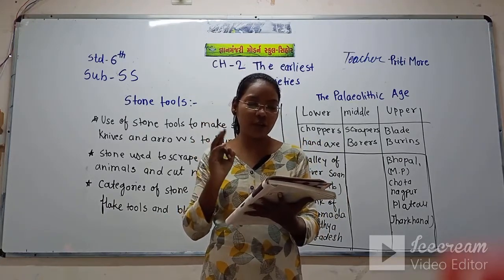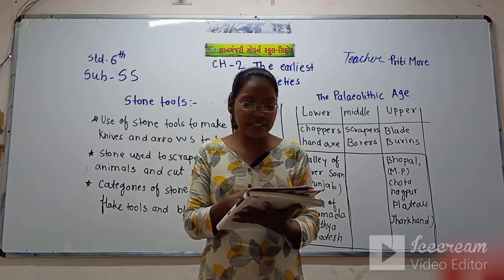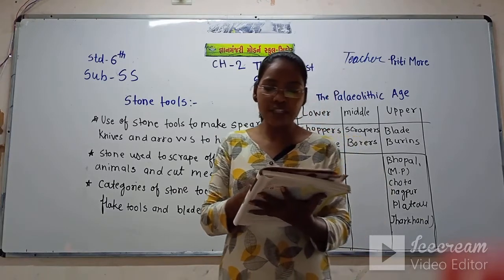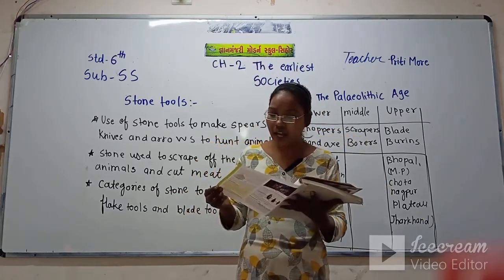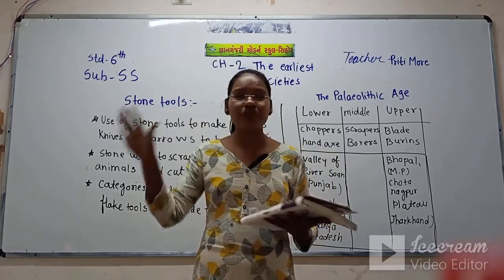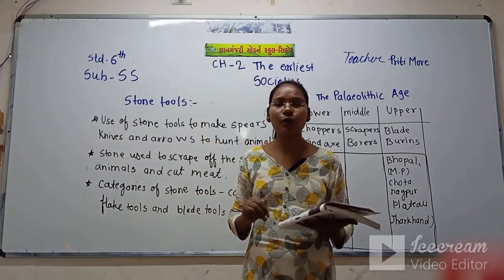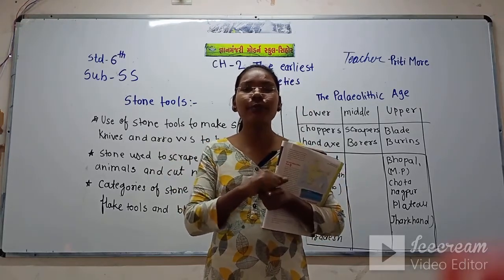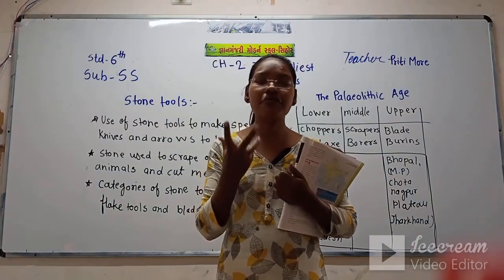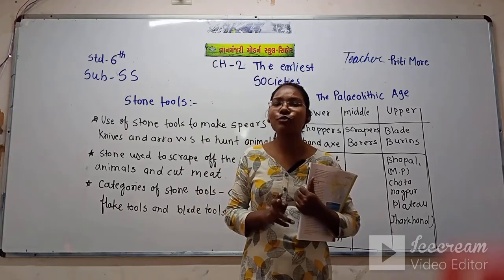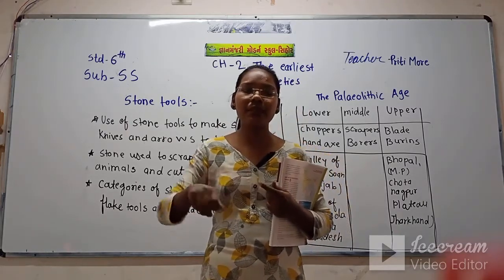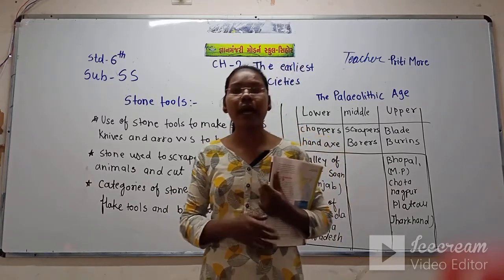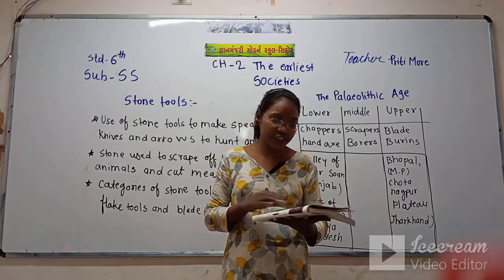Archaeologists found charred wood and seeds recovered from a site dated 790,000 years ago. So how did man discover fire? They had seen natural fire, but didn't know how to create it. One day they took two stones, rubbed them on each other, and made a fire. That fire helped them keep themselves warm and protect themselves from the ice age.